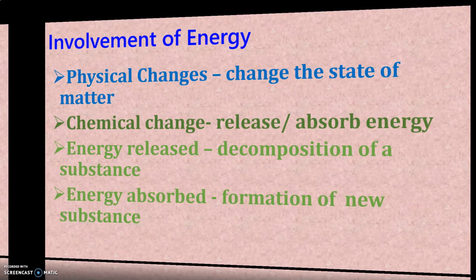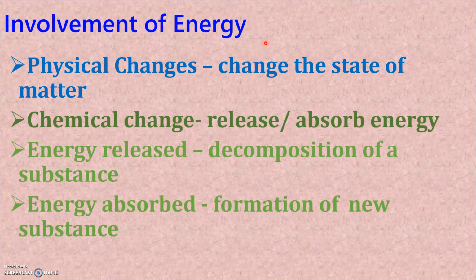Now, let us see how energy is involved in these physical and chemical changes. In a physical change, energy is used in order to change the state of matter. We have already seen that when there is a change in state of matter, it is physical change that is happening there. But in a chemical change, when a new substance is formed, energy is released or absorbed during that change.